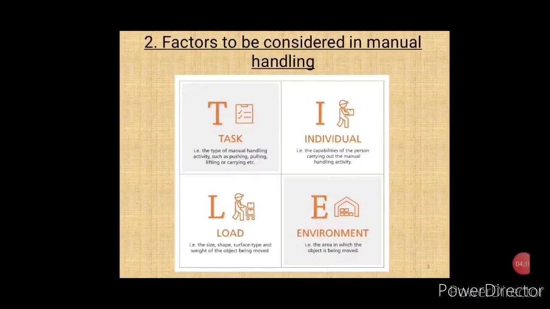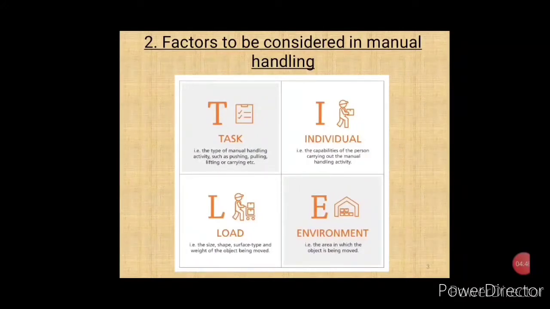Now let us see the last factor, that is the environment. Environment indicates where the activity is carried out. That is aspects like condition of the ground, lighting, temperature, effects of the PPE of the person who is doing the manual handling activity, etc. are to be considered. If the activity is carried out on a level ground with proper lighting, no effects of temperature and PPE impacts, then considering the environment factor, it is a low risk manual handling activity.